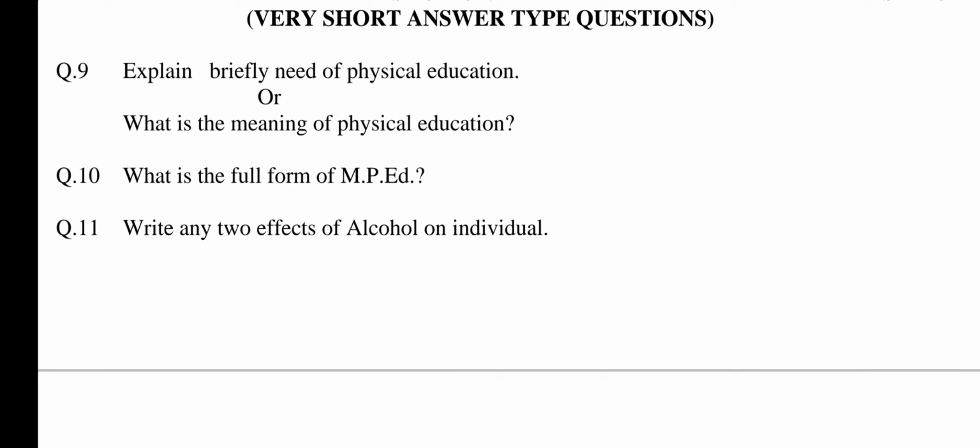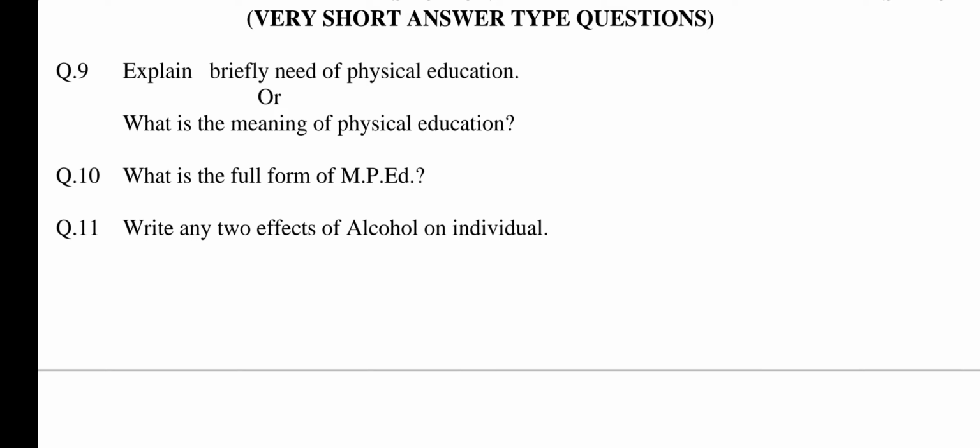The need of physical education are as listed below. Number 1, physical fitness. 2, emotional development. 3, character development. 4, healthy and safe habits developed. 5, national integration. 6, international understanding. Explain all these points into 2 to 3 lines.